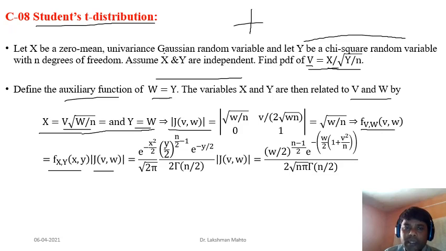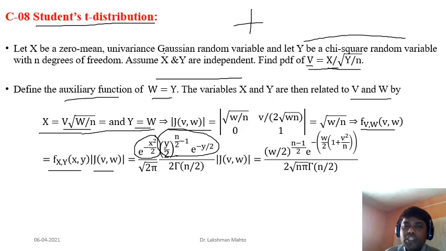What is the actual PDF? X is Gaussian in nature. Y is a chi-square. This is the distribution of chi-square. It is directly coming from the normal distribution. The derivation is not difficult, very simple.